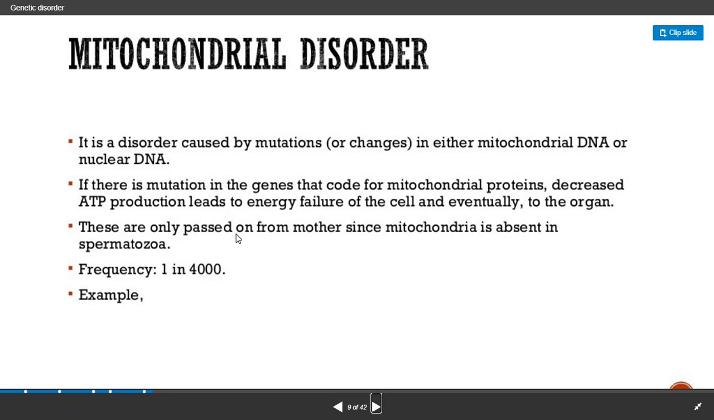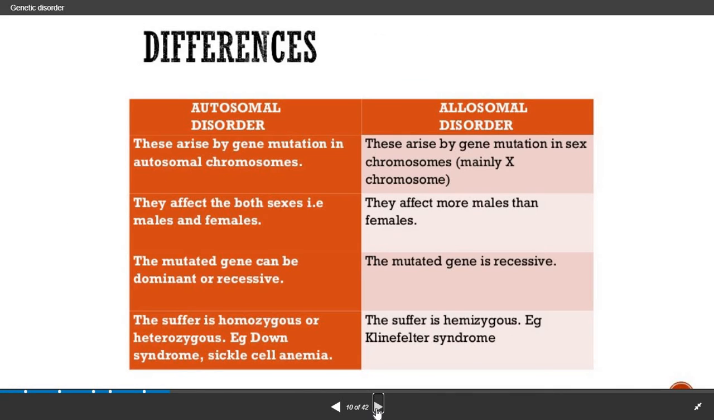These are only passed on from the mother since mitochondria are absent in spermatozoa. The frequency of this mitochondrial disorder is 1 in 4,000. That means in 4,000, one individual has the chance to get this type of mitochondrial disorder. Now what are the examples? Examples of the mitochondrial disorders we will see in the next slide.